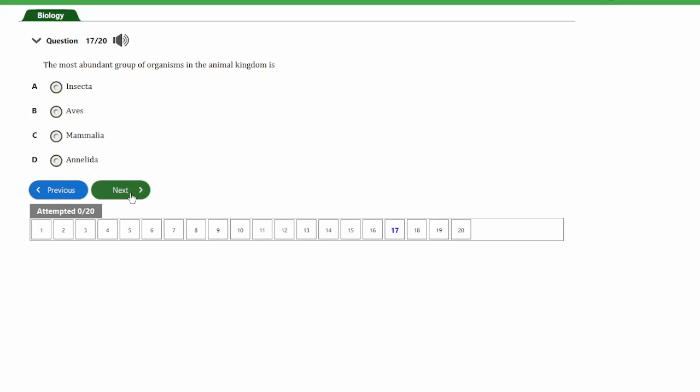The question says, the most abundant group of organisms in the animal kingdom is A, Insecta, B, Aves, C, Animalia, D, Annelida. So guys, without having to think much, I believe you should have guessed rightly the answer to this question, and that's option A. Insecta are the most abundant group of organisms in the animal kingdom.